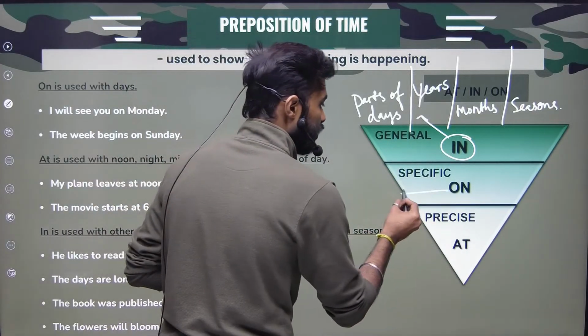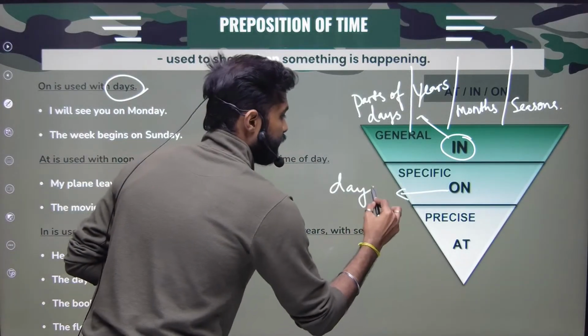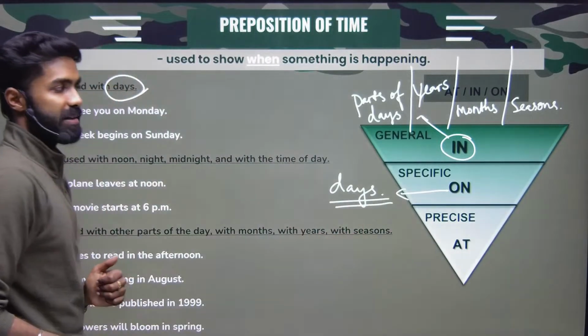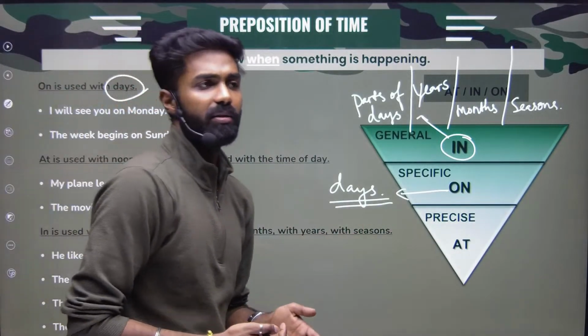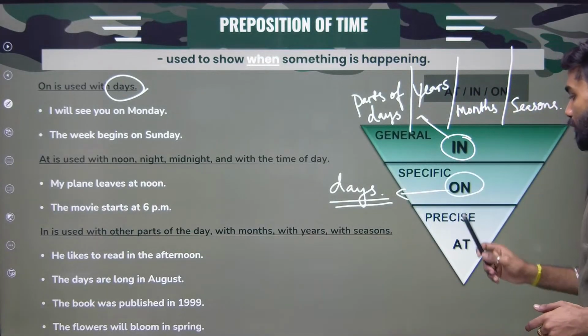On is used when we're talking about days like Monday, Tuesday, Friday, Thursday, Saturday, Sunday. Okay, you can use on.